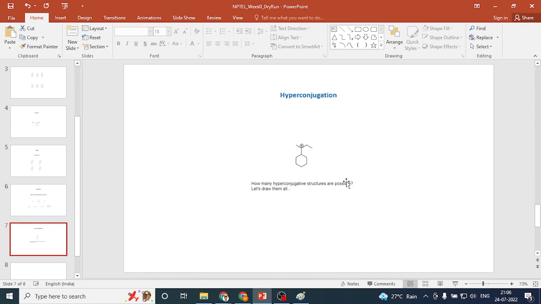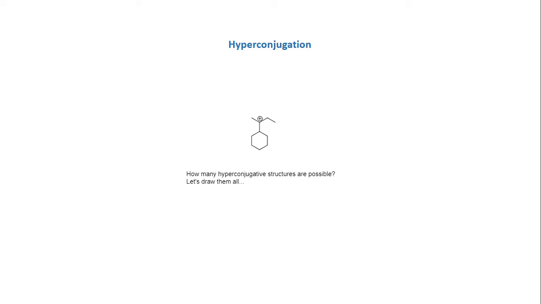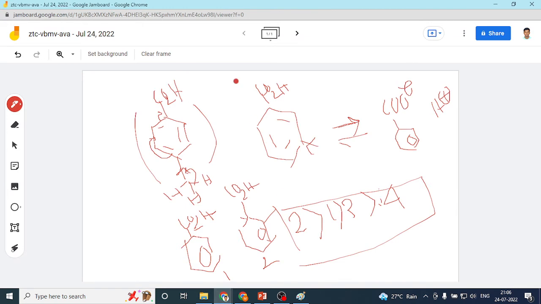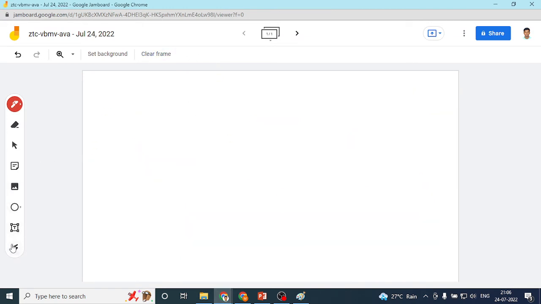Next what we have is the hyperconjugation. The question is pretty simple here. It says how many hyperconjugative structures are possible. Let's draw them all. It's a pretty simple question, and all we need to find out is how many hydrogens are there at the alpha position, right? So let's get back to this clear frame, and here we are. We need to draw a small molecule like this one.